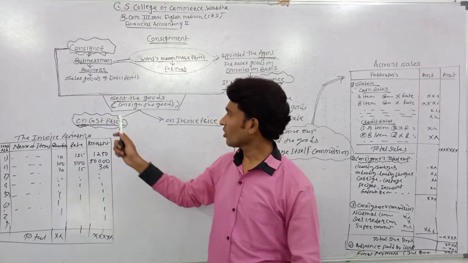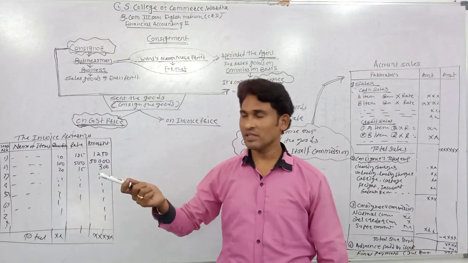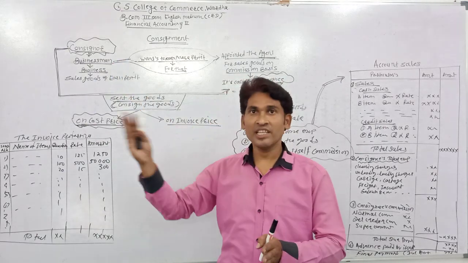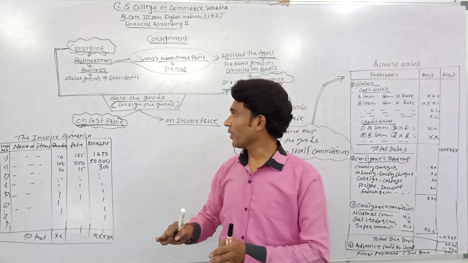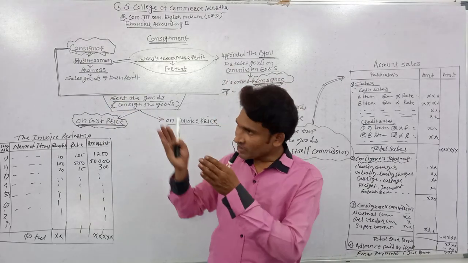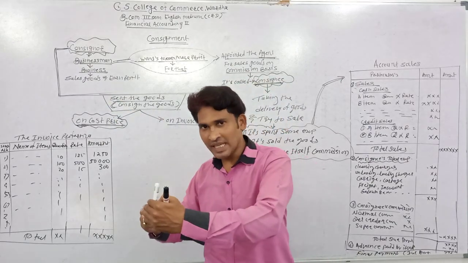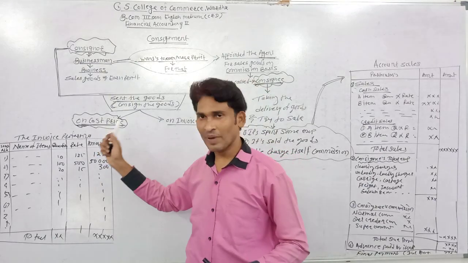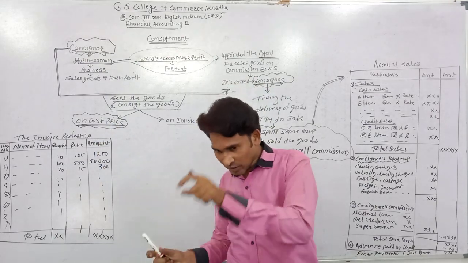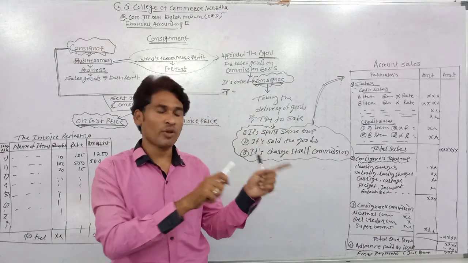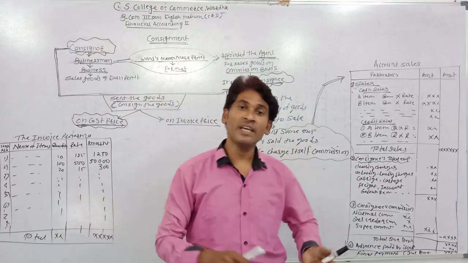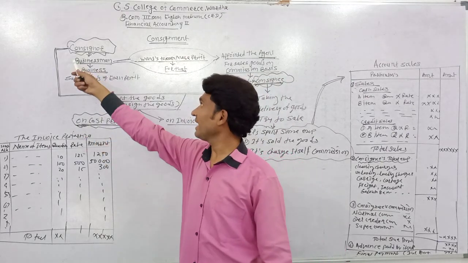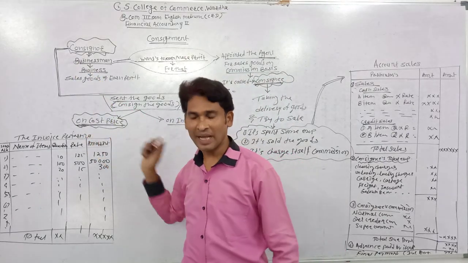At that time, the cost price means the purchasing price for the consignor, the price at which the consignor purchased the goods. Or if the consignor purchases the goods and spends some expenses, the total amount is known as cost price. And the consignor sends the goods to the consignee at that price. It's called sending the goods at cost price.